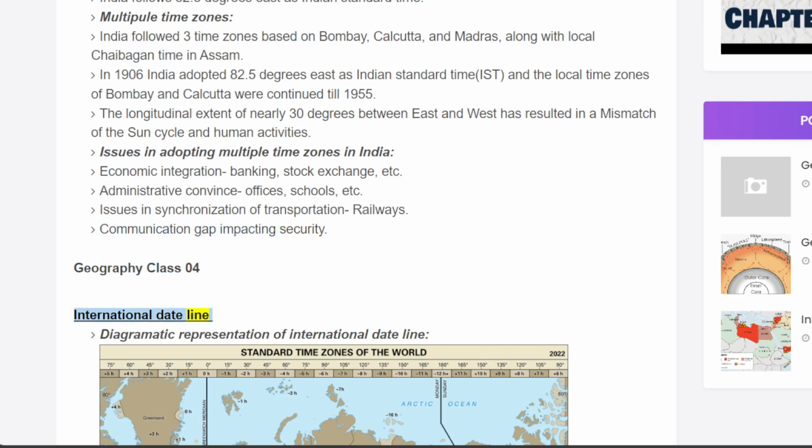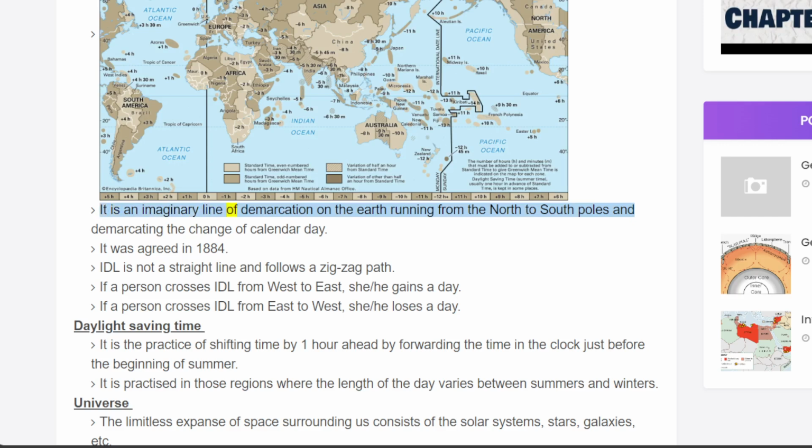International date line. Diagrammatic representation of the international date line. It is an imaginary line of demarcation on the Earth running from the North to South poles and demarcating the change of calendar day. It was agreed in 1884. IDL is not a straight line and follows a zigzag path. If a person crosses IDL from west to east, he gains a day. If a person crosses IDL from east to west, he loses a day.